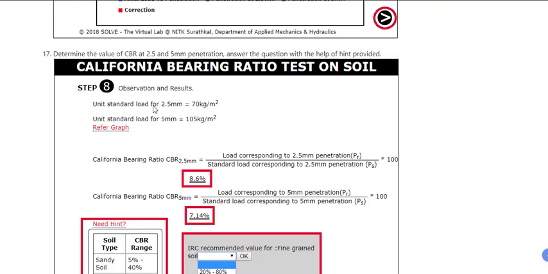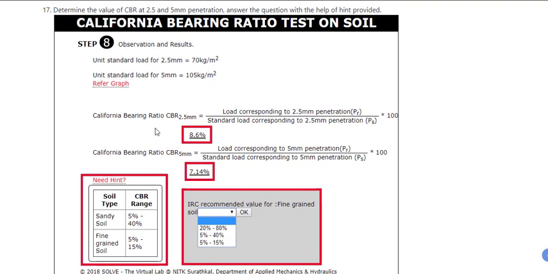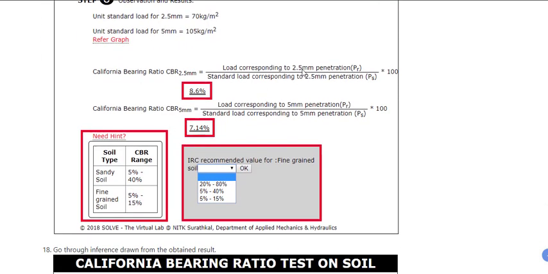The unit standard load for 2.5 mm is 70 kg per centimeter square, and for 5 mm it is 105. You can click on refer the graph. This is how you calculate: take what you get in your experiment for 2.5 mm, divide that by the standard for 2.5 mm, and multiply by 100.